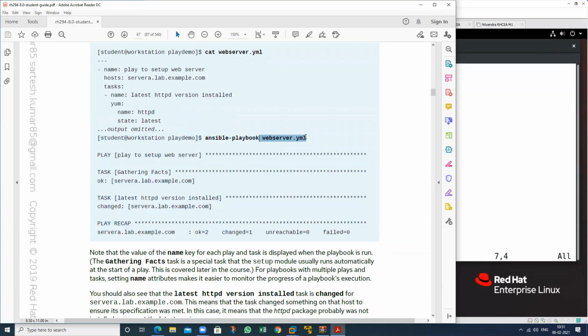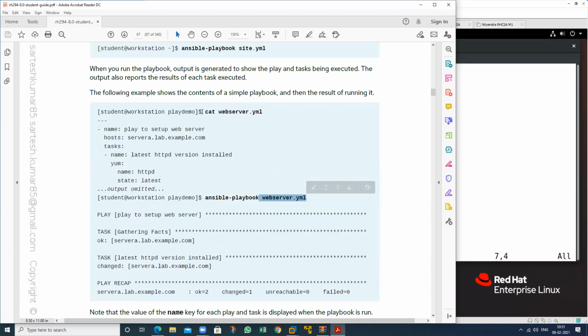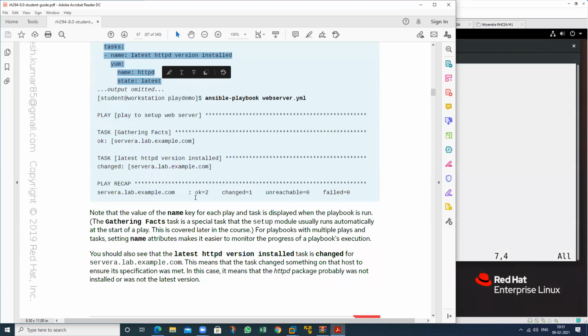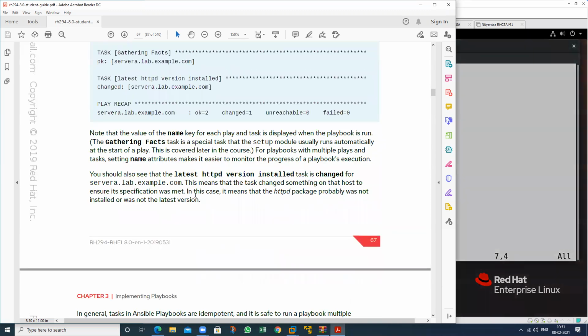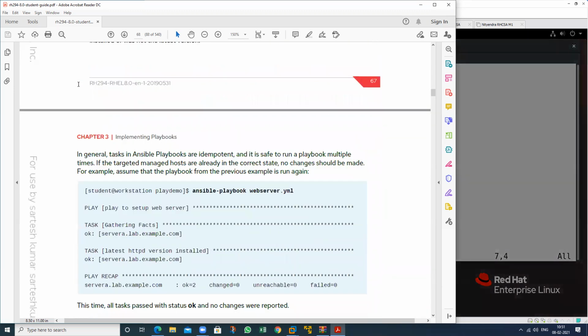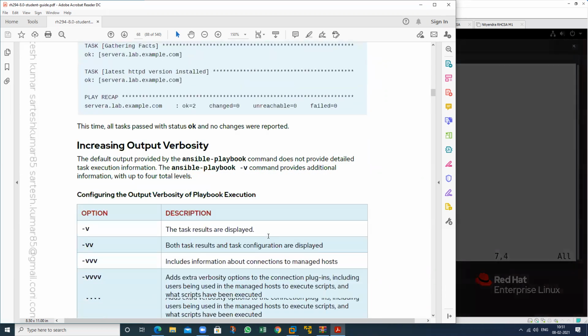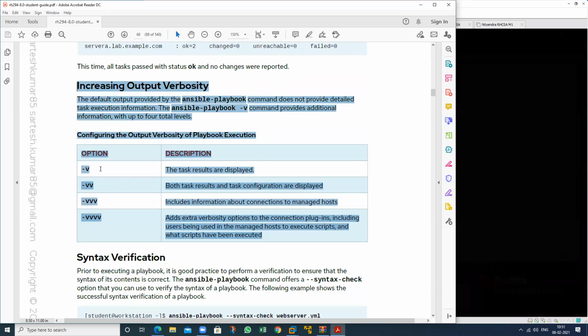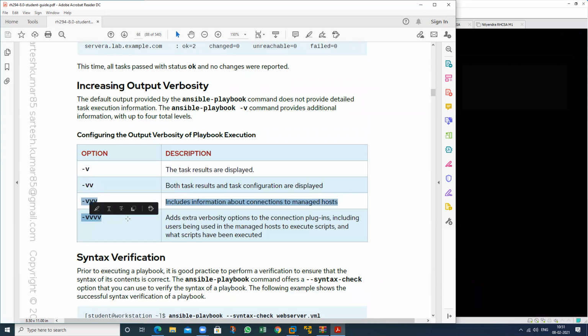So this is the command to run the playbook. This is to check what is in this particular playbook. So we can define this one. So this is also to run the playbook. And if you want to check the playbook working in a verbosity mode, I will show this later.